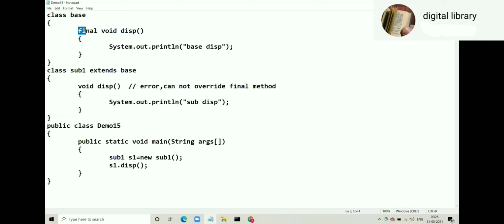Whereas for some methods, they felt that no, there could be a specific version of it. So they did not go for the final keyword, the final method. So I say, the final keyword shouldn't be misused. You have to take a call, but you should be in a position to convince your client why your method is final.